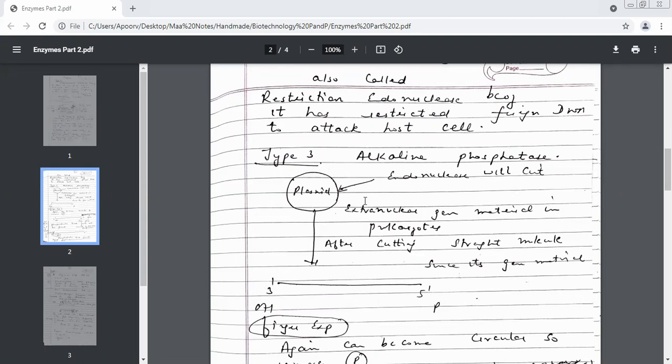Now see over here, this was a plasmid. What is a plasmid? Extranuclear genetic material. I want to cut this plasmid. The reason why, I'll tell you later. Which enzyme am I taking?